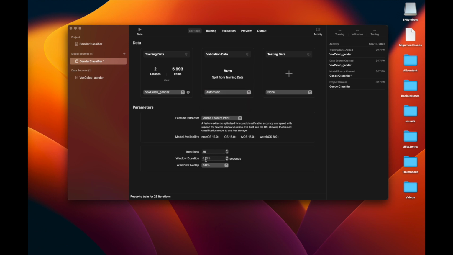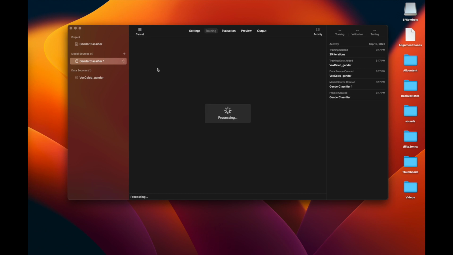So there is iterations. I've set it to 25. There is a window duration which will basically classify this much window at one time. And window overlap is basically how much of the audio can be considered from the previous audio stream. So it is now extracting the features, and then it is going to show us the trained model.